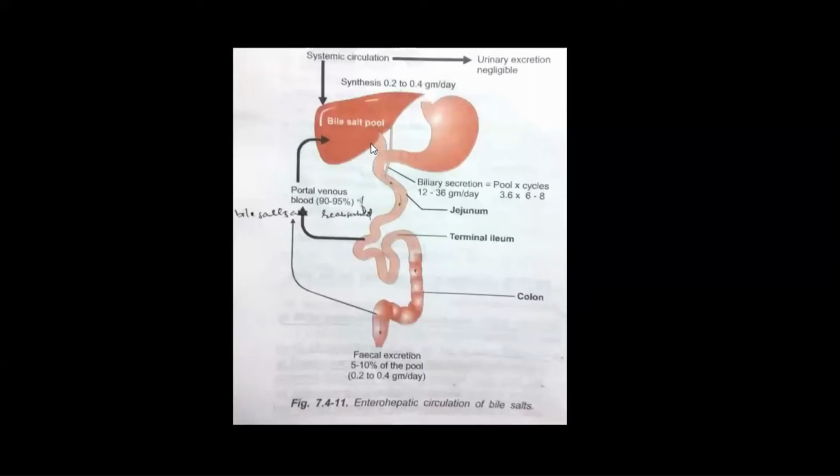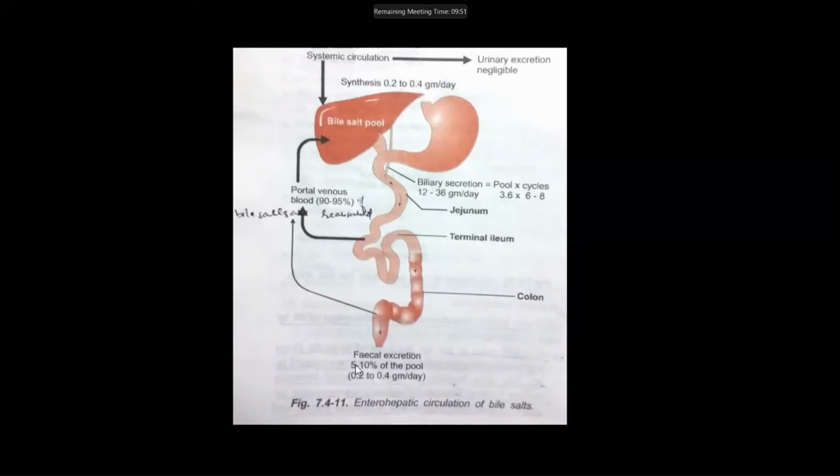We have said that in the circulating pool, or the bile salt pool, there is 2.5 to 3.6 gram of bile salts. But during each meal, it requires 4 to 8 gram of bile salts. So it has to circulate twice or thrice to digest all the fat.